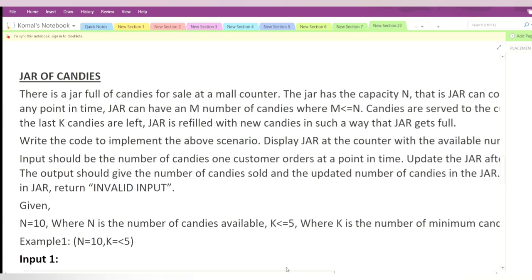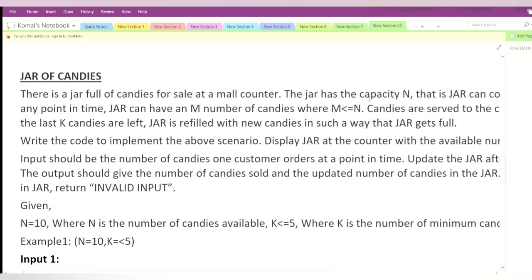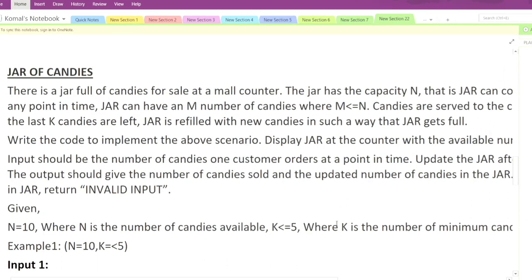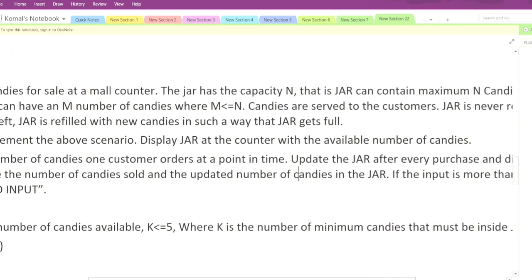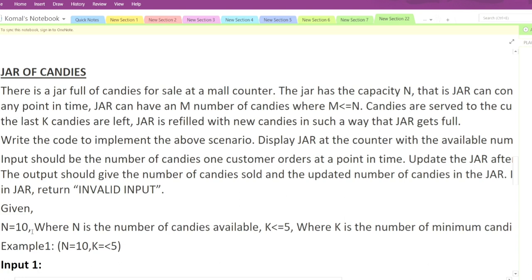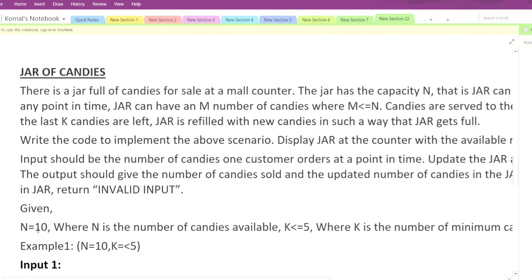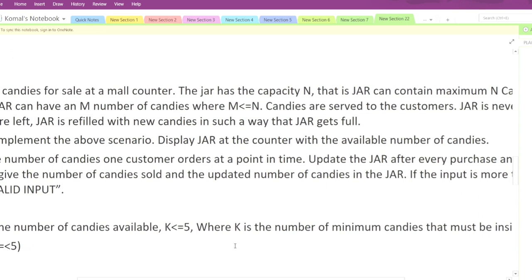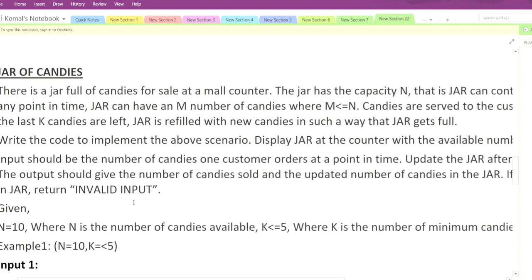They have given two conditions: the jar will have the maximum capacity n, and the jar can never be empty. The maximum capacity of the jar is 10, and the number of candies in the jar cannot be less than or equal to 5. So what we get from here is that the inputted value that the user will give should be between 1 to 5, because the jar cannot hold more than 10 and it cannot go below 5.